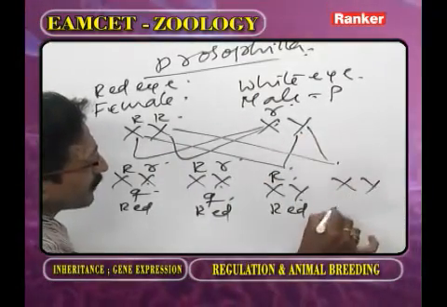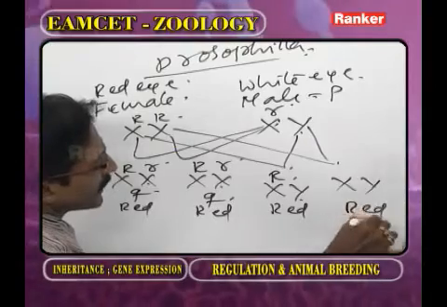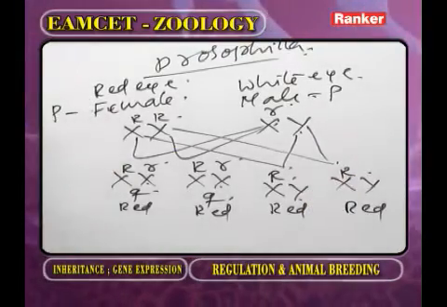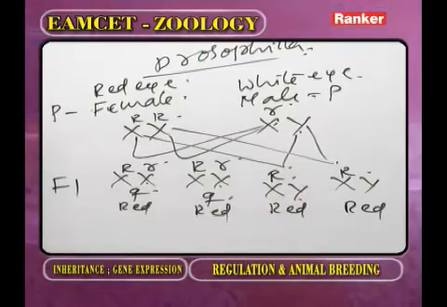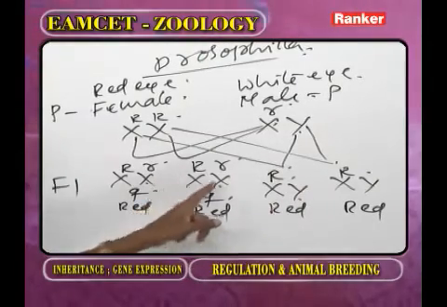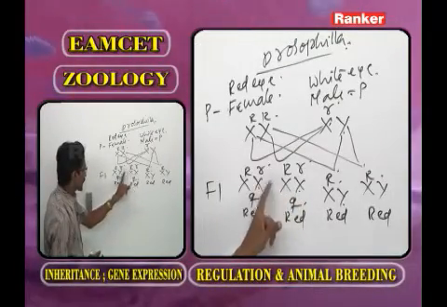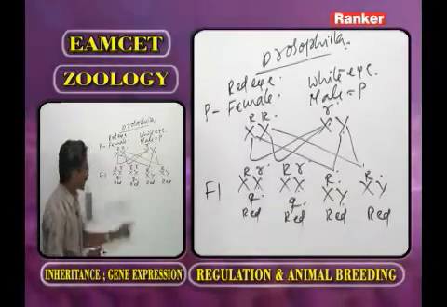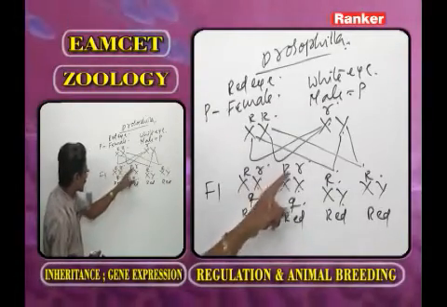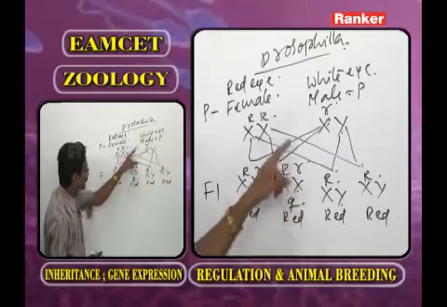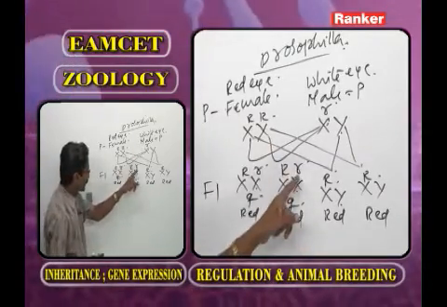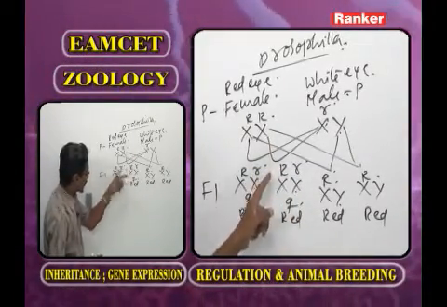So in the F1 generation all are red. Female, female, or daughter, daughter, son, son. Here you observe the daughter is a carrier. She is carrying the gene for the white eye color. Here the daughter is a carrier or heterozygous.